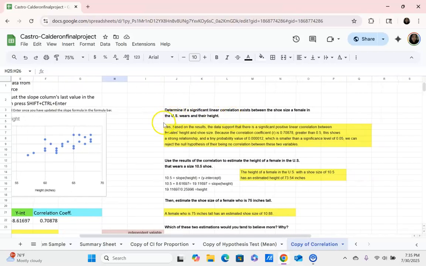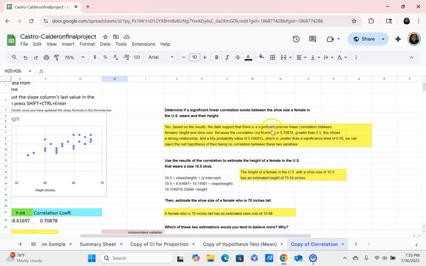It's asking to determine if a significant linear correlation exists between the shoe size a female in the United States wears and her height. I said yes. Based on the results, the data supports that there is a significant positive linear correlation between female height and shoe size.